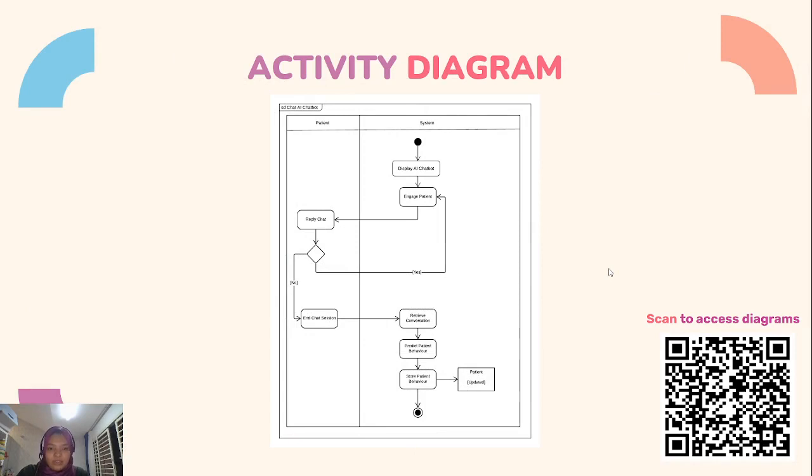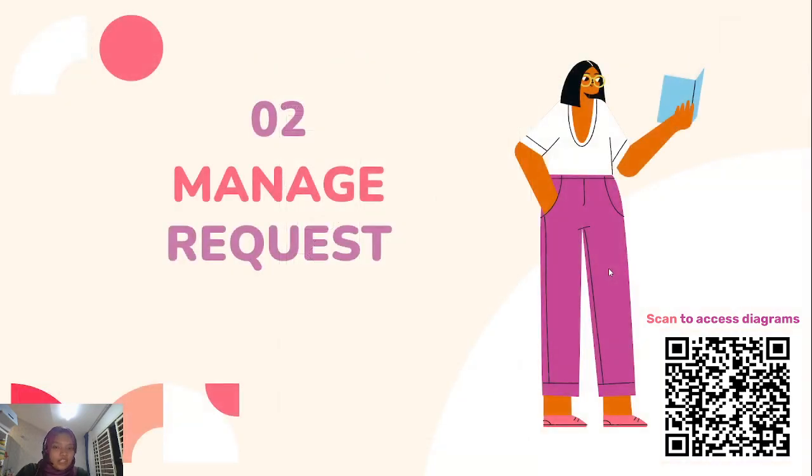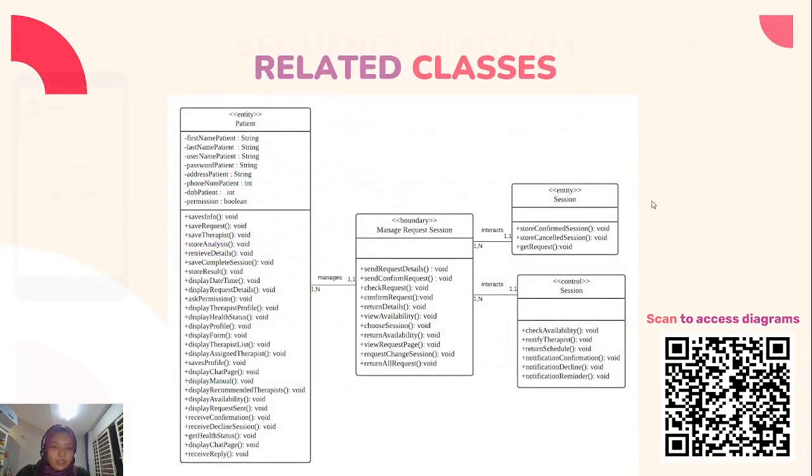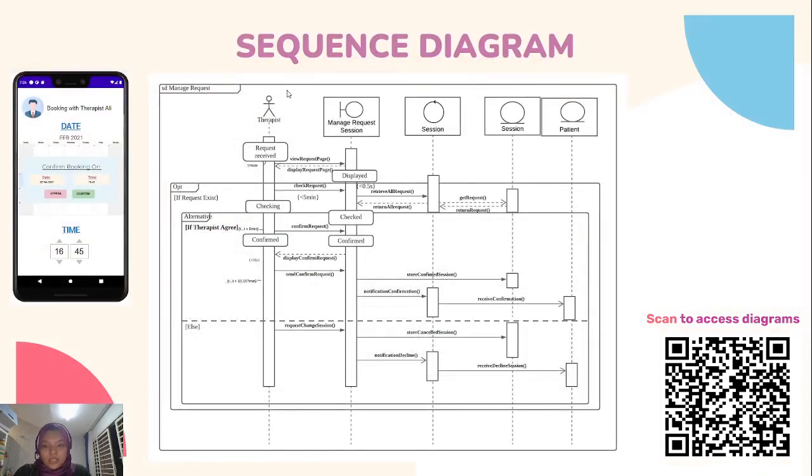Okay, here is the activity diagram. The manage request use case is where patients can manage their booking with their respective therapist that was chosen in the earlier registration. Here are some related clauses. When the therapist receives the request from the patient in the booking page, the therapist needs to open the manage request interface, and the request will be displayed.